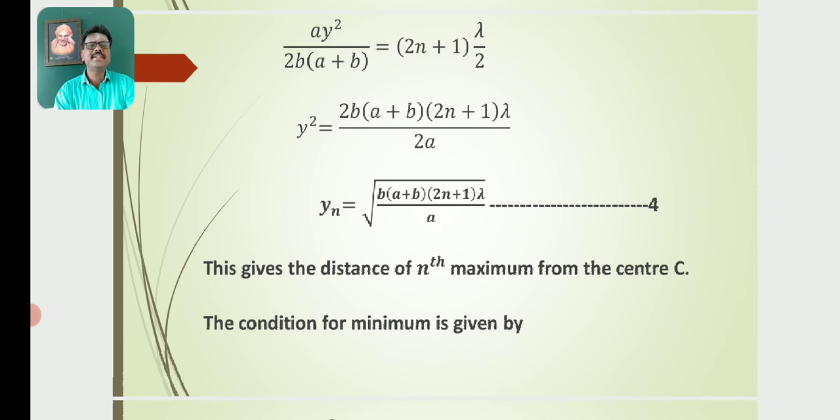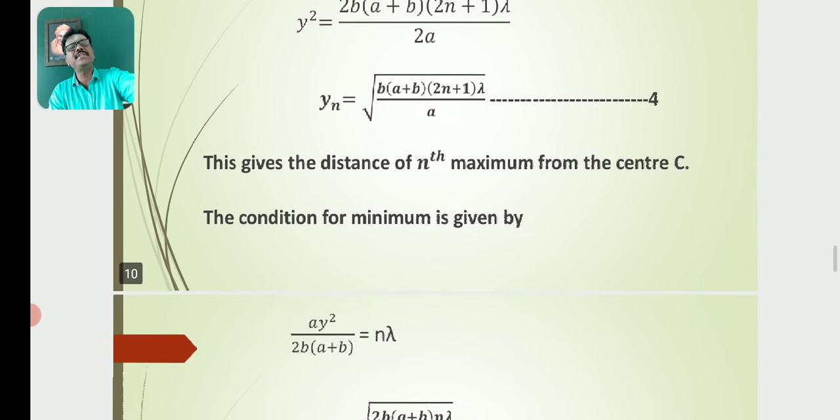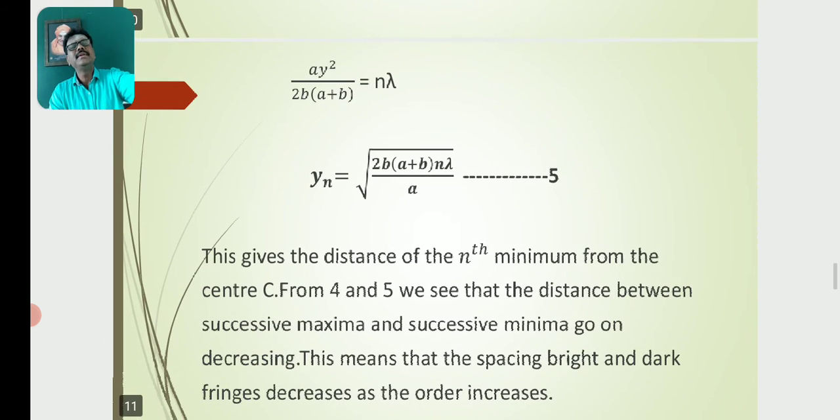This gives the distance of the nth maximum from the center C. The condition for minimum is given by the path difference being an even multiple of lambda by 2, so 2n lambda by 2, or n lambda. Equating the above factor to n lambda, we get y square by 2b into a plus b equal to n lambda.